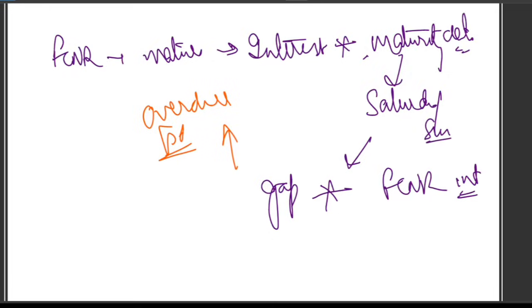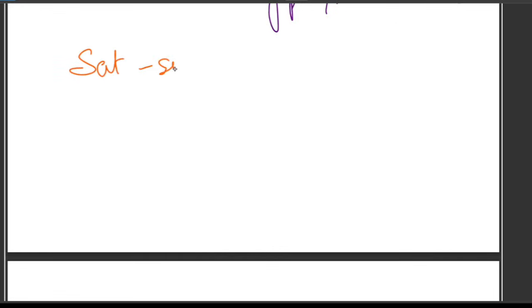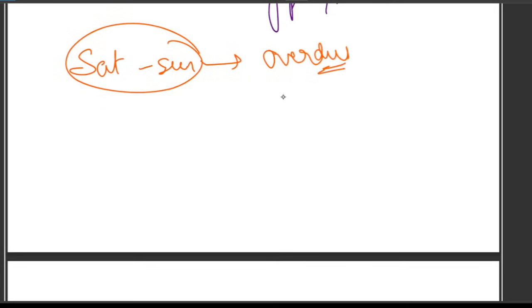So what we learned is the RBI permitted rule on the treatment of the weekend: the Saturday-Sunday period is treated like an overdue period. Whatever period is between Saturday and Sunday is treated as overdue, and FCNR interest will not be paid. Right. So what does RBI allow the bank to do?